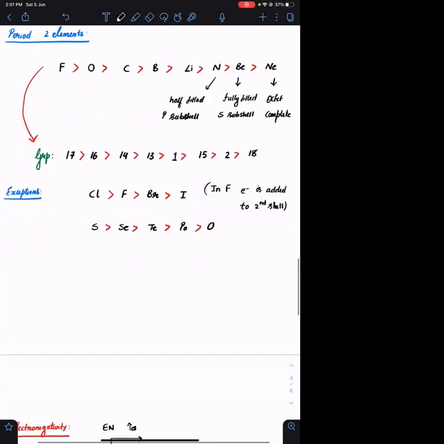Okay. In case of sulfur, group 16, we expect oxygen to be highest. Again, you are adding the electron in the second shell in oxygen. We expect the oxygen to have lesser electron affinity when compared to sulfur, but इसमें oxygen का सबसे least हो जाता है. The reason for that is in oxygen the Z star is also less.